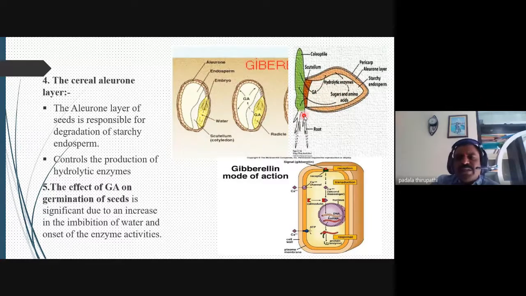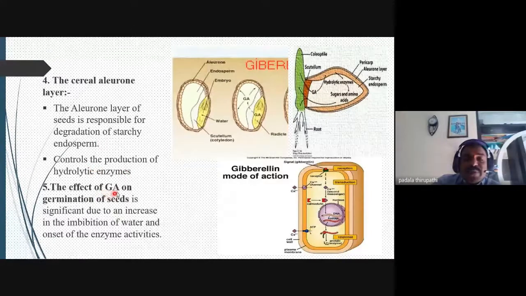Then this is the plumule, and this is the radicle region. The radicle means the root, which is produced from this seed, and the plumule produces the coleoptile. All these active actions of the seed are controlled by gibberellic acid. This is most important at the time of germination of the seedlings.